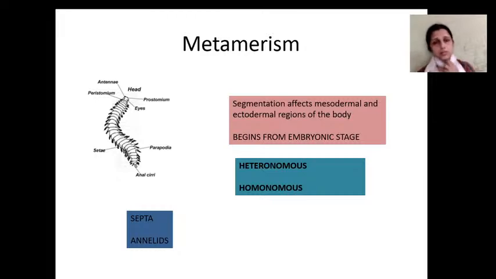Then we learned about the coelom: acoelomate organisms, pseudocoelomate, then eucoelomate or true coelomate organisms. The formation of the eucoelom is of two types, schizocoelic coelom and enterocoelic coelom. One is formed by the fusion of pouches, and the other by the separation of two layers.